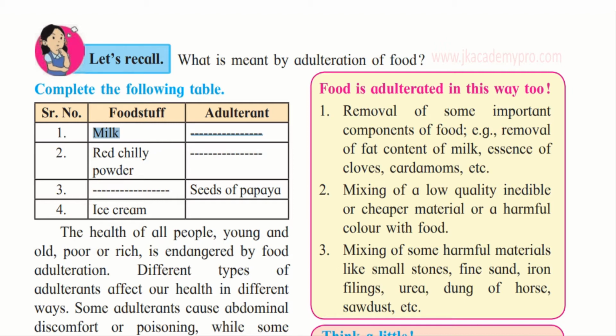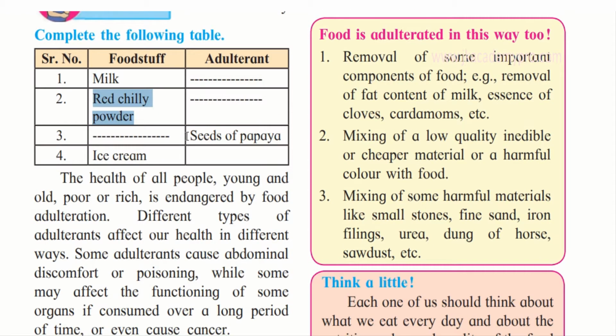Okay, what about red chili powder? Now, the red chili powder is adulterated by adding red brick powder to it. And seeds of papaya are also used as adulterant. So seeds of papaya are used as adulterant in black pepper. So in order to increase the quantity of black pepper, they use seeds of papaya.